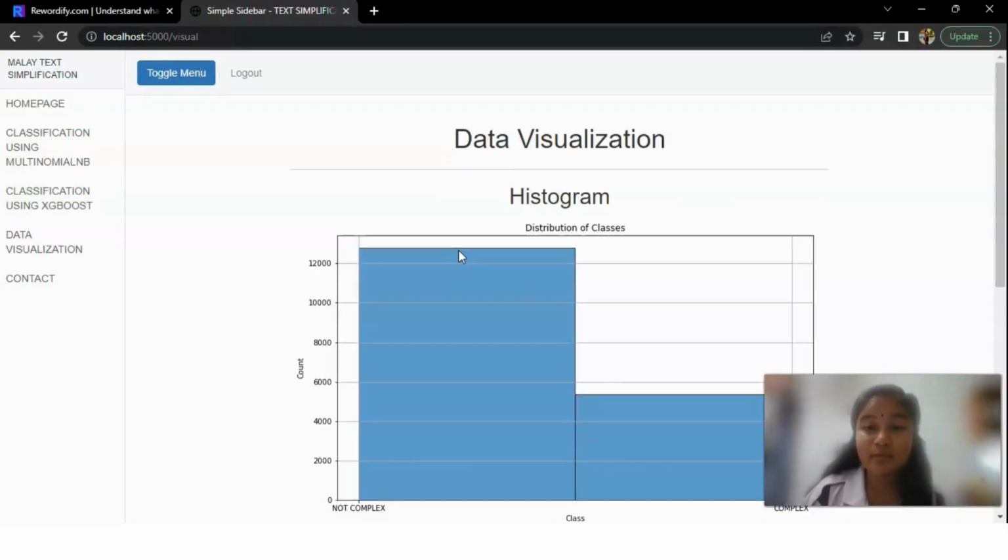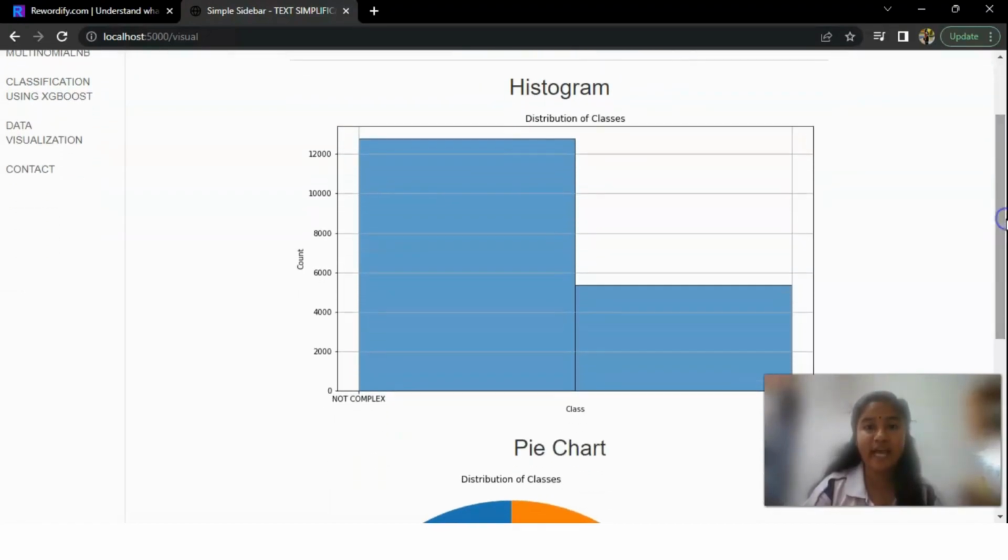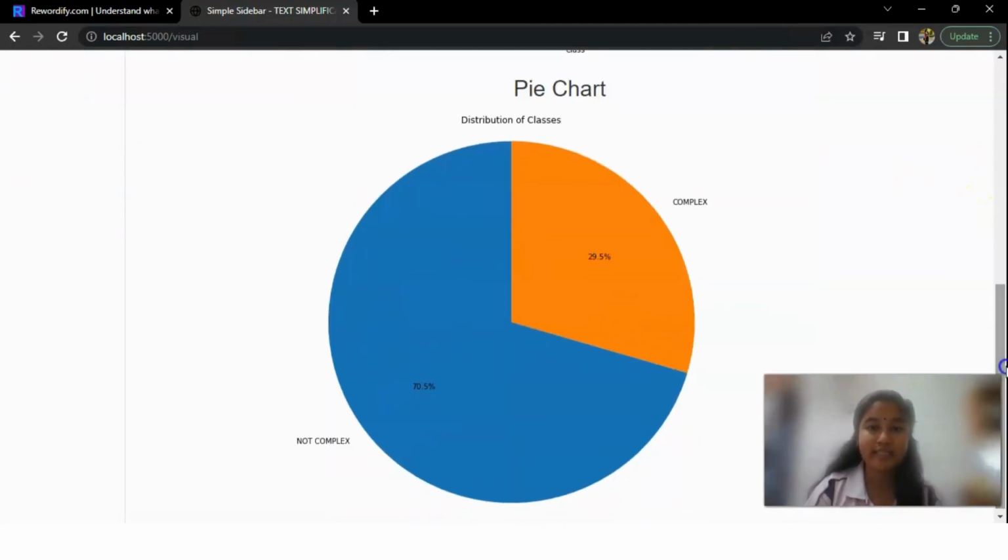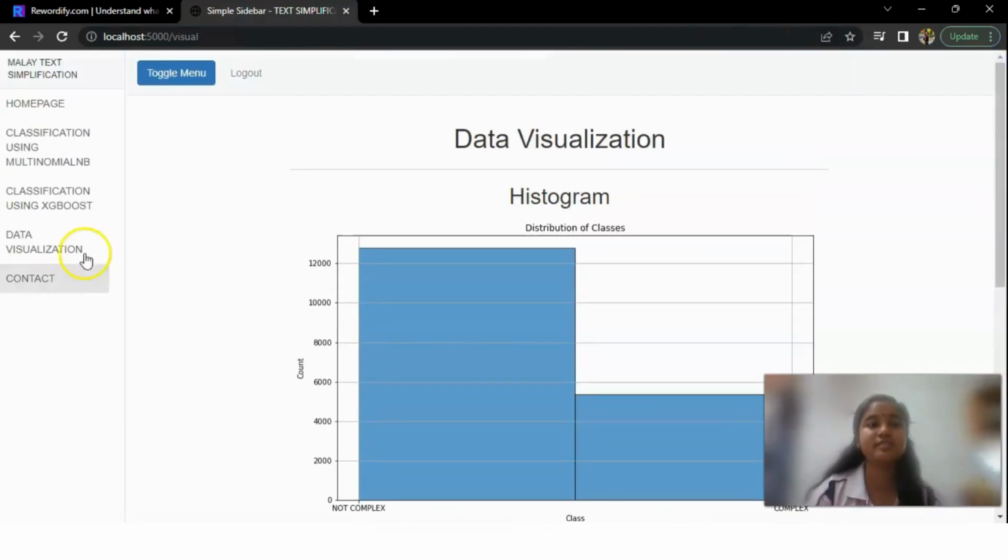Other than that, my system also has a data visualization part where it can show the overall data set that I have in two types. The first one is a histogram and the second one is a pie chart. It shows the data set that I have and its percentages.